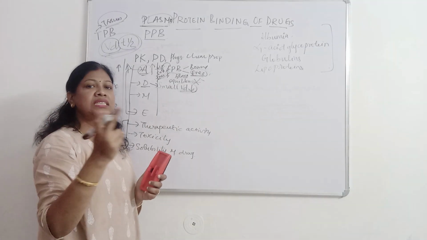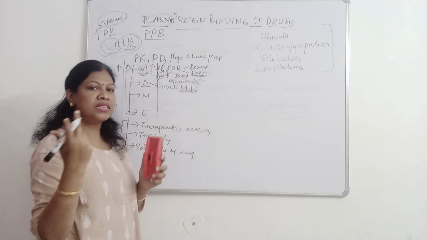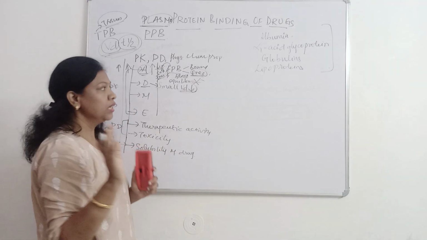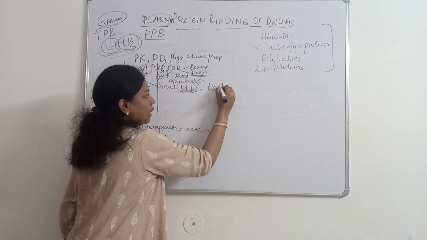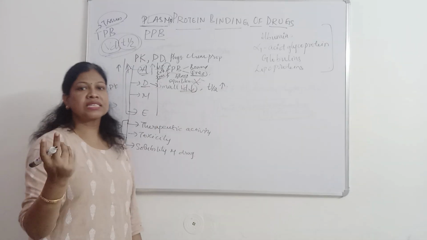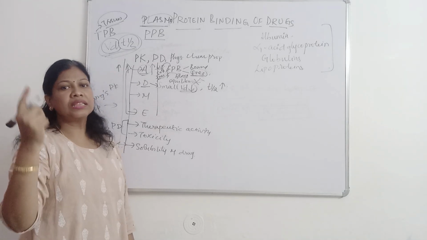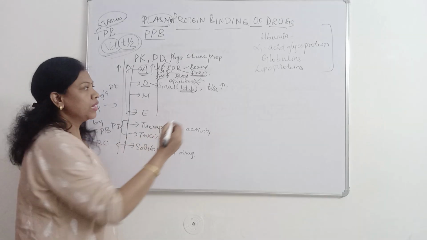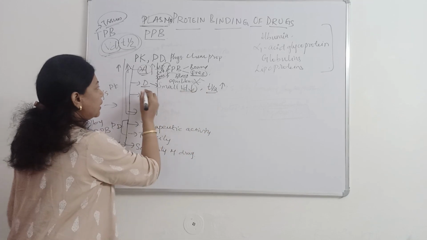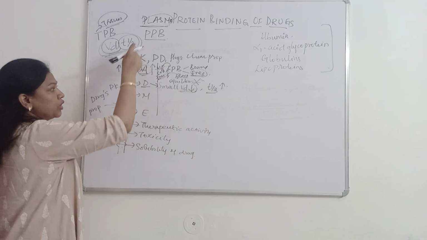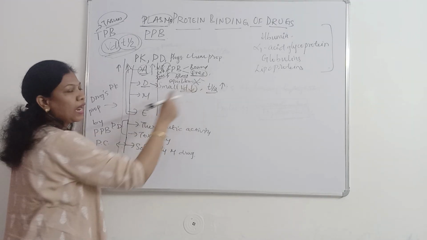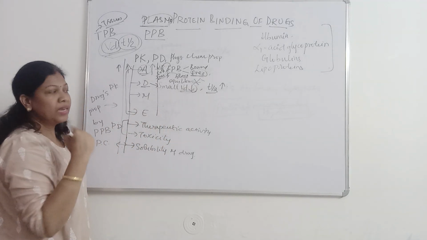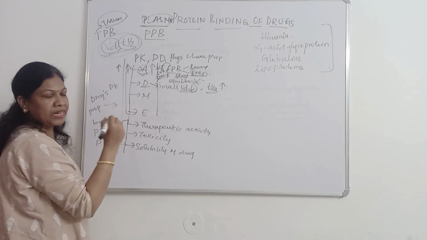Once it enters the tissues, drugs show their action and they will be excreted out of the body. But here they are not excreted, they are circulating in the blood. So their half-life also increases. Now what is the effect of protein binding on distribution? Volume of distribution will be reduced and the drug's half-life will be increased because of protein binding of drugs.